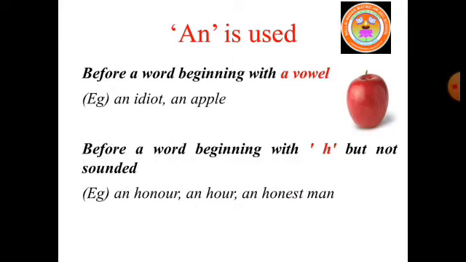Let us see the usage of an. An is used before a word beginning with a vowel. For example, an idiot, an apple. Eat an apple every day keeps a doctor away. He is an idiot.